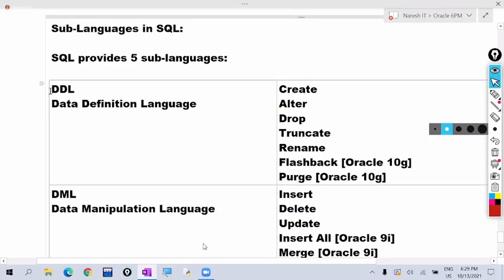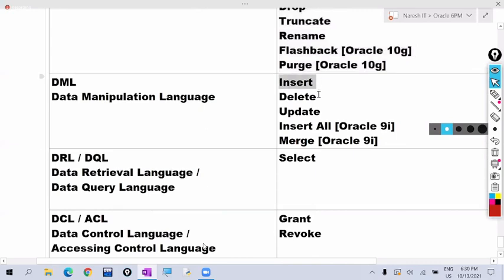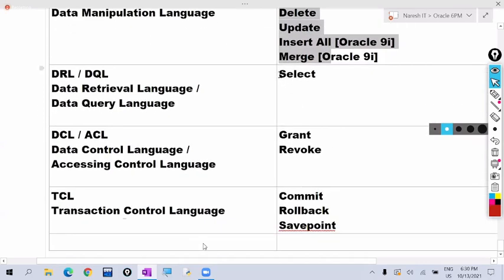So which commands come under DDL commands? Create, alter, drop, truncate, rename, flashback, and purge. Which commands come under DML commands? Insert, delete, update, insert all, and merge. Which commands come under DRL commands? Only one command, the select command. Which commands come under DCL commands? Grant and revoke. Which commands come under TCL commands? Commit, rollback, and savepoint.